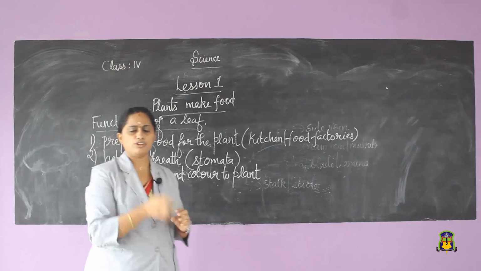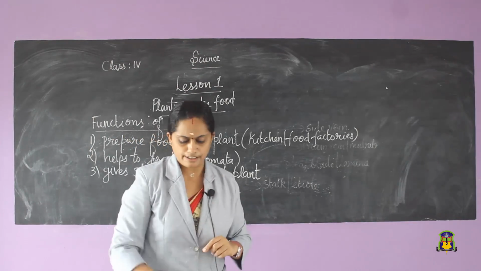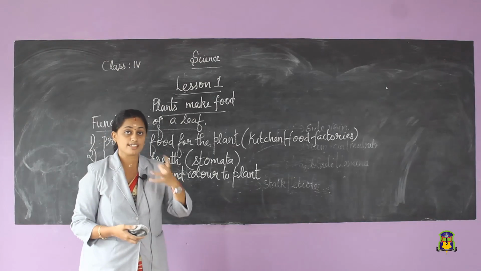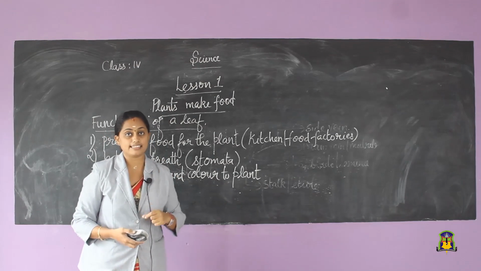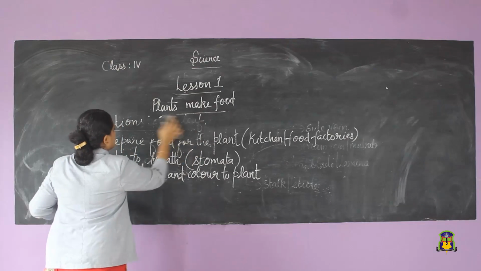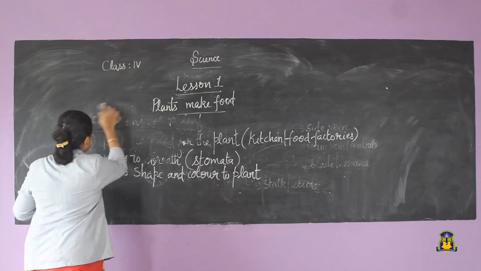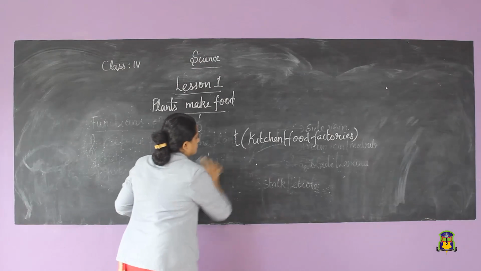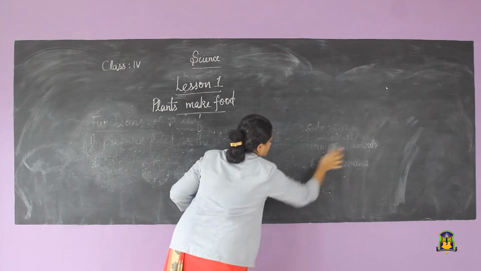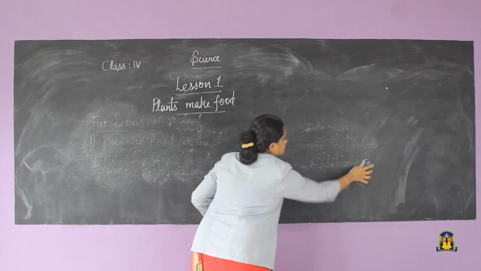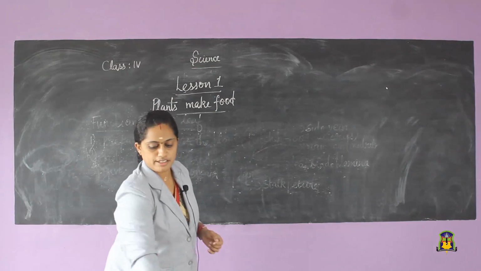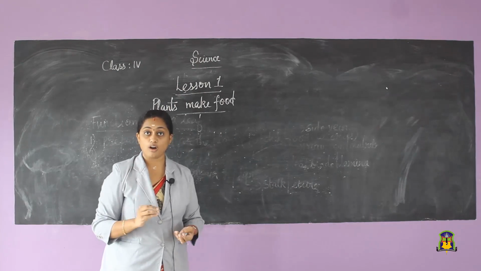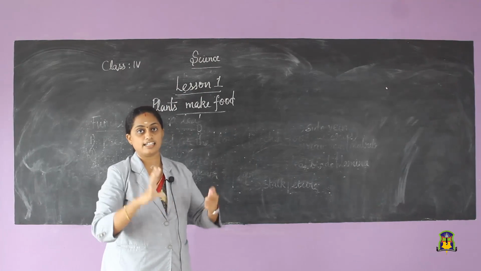Yes. Now, I told you the leaves are preparing food for the plant, isn't it? So, we need to see how this food is prepared by the plant. We are going to see how food is prepared in a plant.